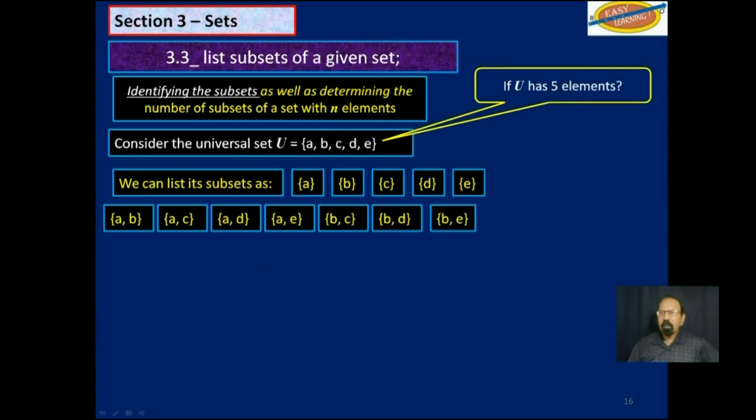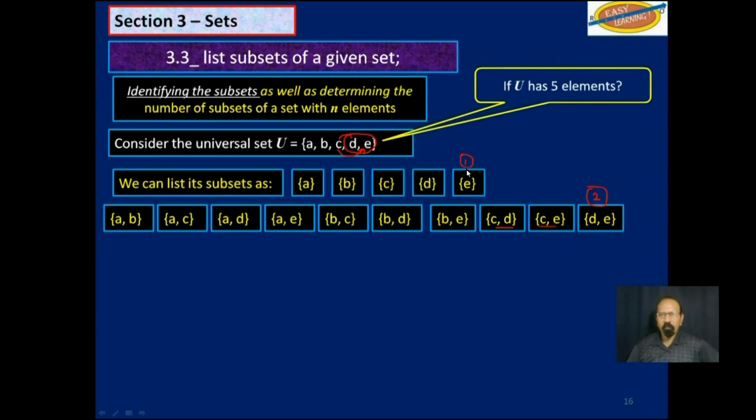Then we have BC, BD, and BE, but we're not finished yet. We also have CD and CE, but we're not finished yet. We also have DE, and that would take care of all of the subsets with two elements.